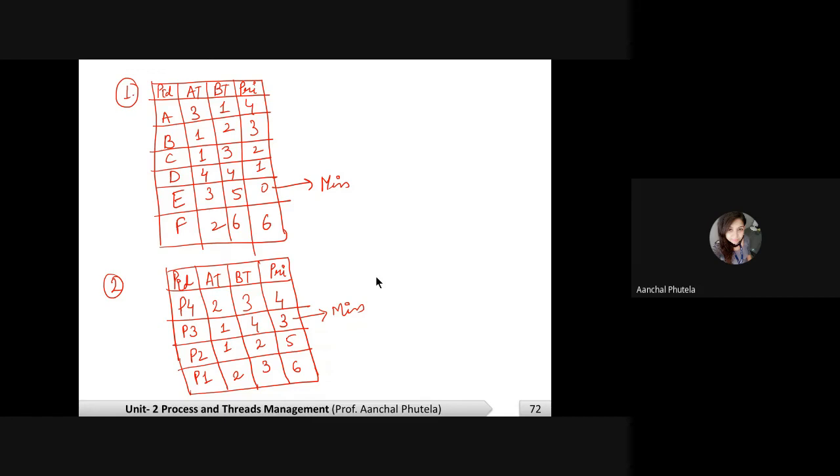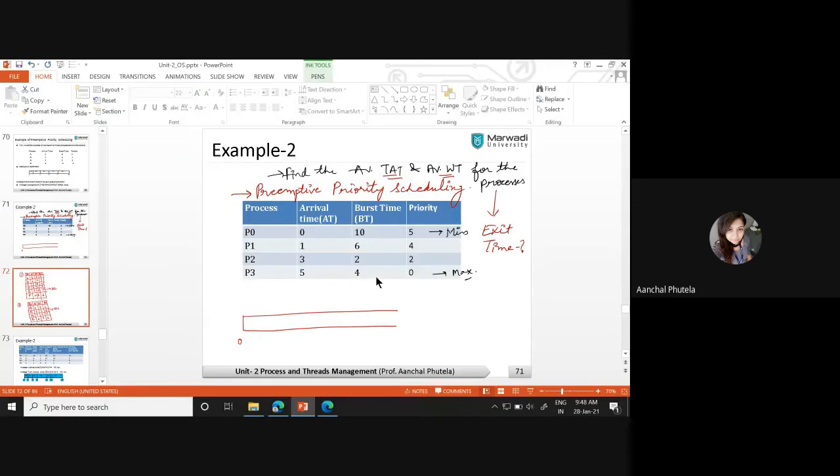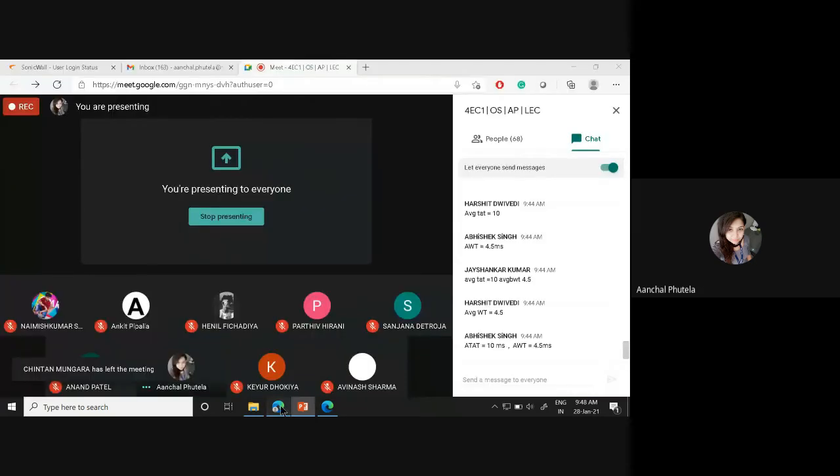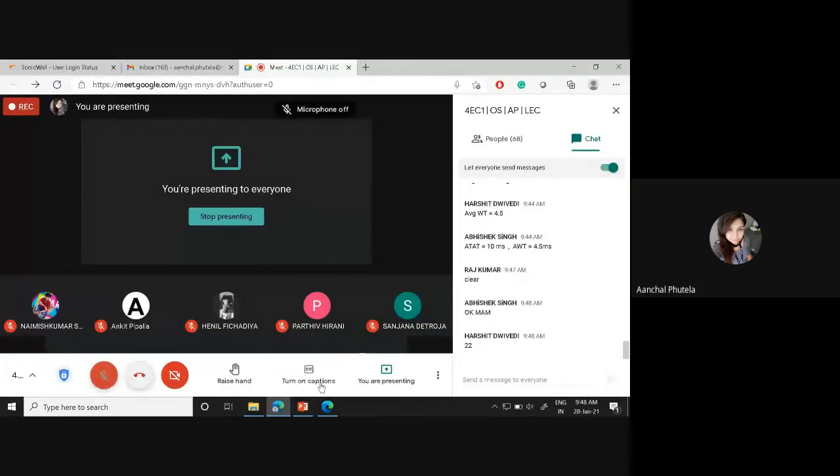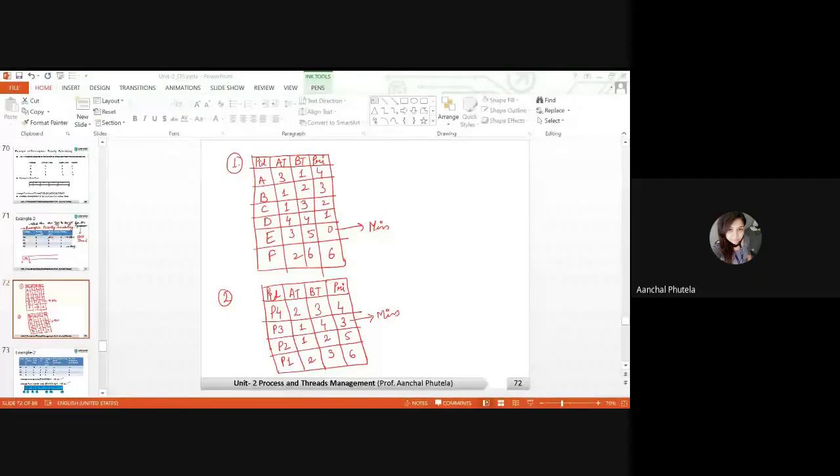Find the average turnaround time and waiting time for both. Find the average waiting time and turnaround time for both of the questions.